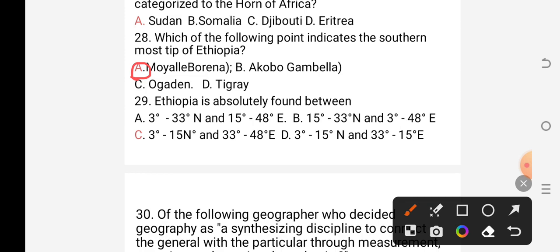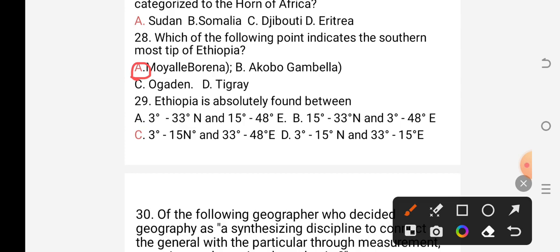Question number 29. Ethiopia is absolutely found between A. 3 to 33 degree north and 50 up to 48 degree east. B. Between 15 up to 33 degree north and 3 up to 48 degree east. C. Between 3 up to 15 degree north and 33 up to 48 degree east latitude.